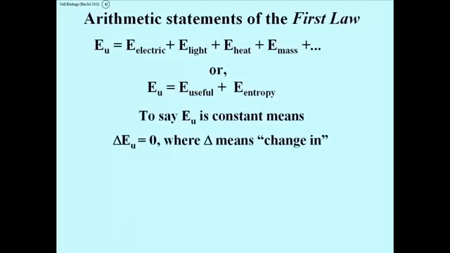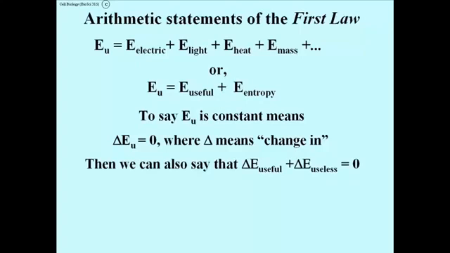Let me say a word or two about universal energy and its constancy. To say it is constant means that the change in universal energy over time has got to equal zero. So this is another mathematical statement or construct that says the first law. It says that the change in universal energy is equal to zero. In other words, universal energy does not change. It's neither created nor is it destroyed. The Greek letter delta, as you probably know, just means change in. So when you see it in front of some term, it means change in that term.